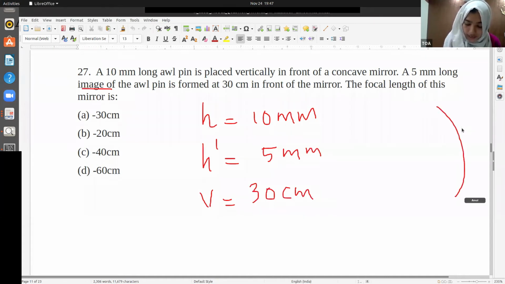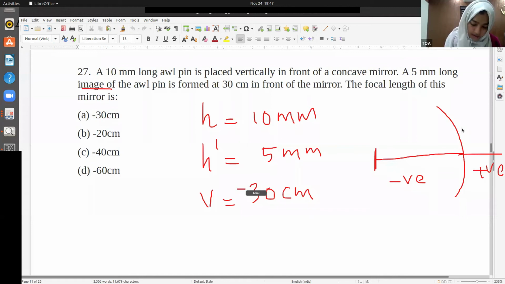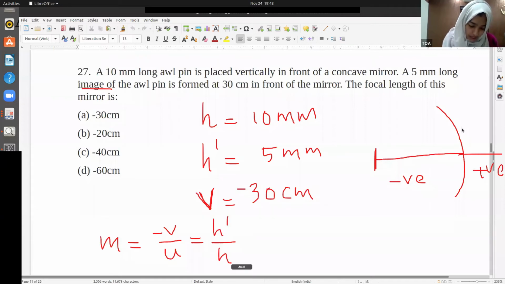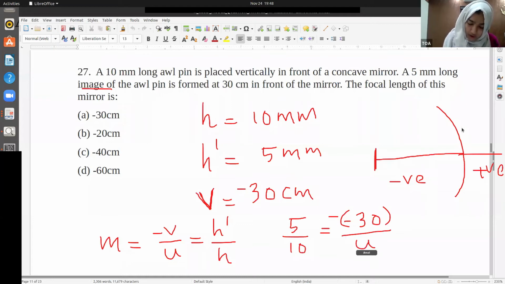So how do you calculate the distance in front of the mirror? That is calculated as negative, right? And the distance behind is calculated as positive. So this should be minus 30 centimeter. So we have H dash and V. We know magnification of a mirror is given by minus V by U, that is given by H dash by H. So we have H dash by H, that is 5 by 10, which is equal to minus of minus 30 by U.